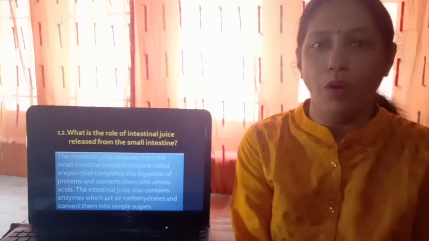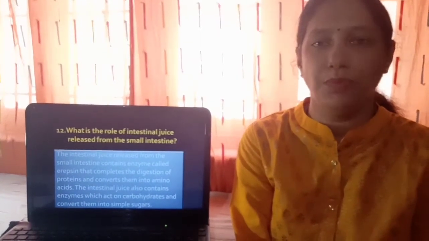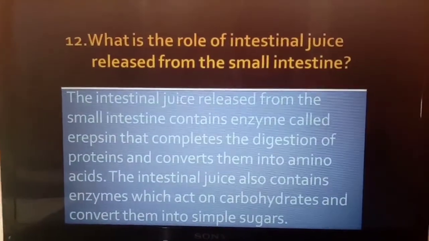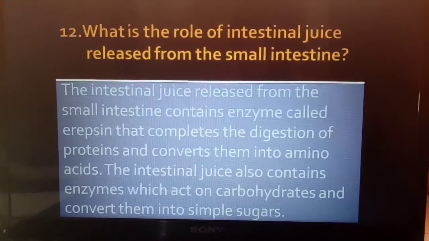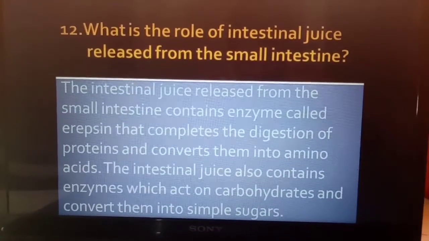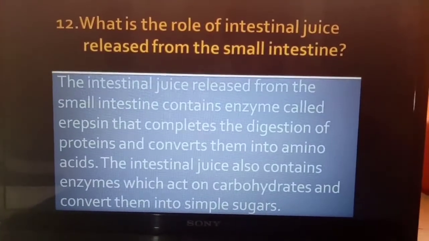What is the role of intestinal juice released from the small intestine? The answer is, the intestinal juice released from the small intestine contains enzyme called erepsin that completes the digestion of proteins and converts them into amino acids.